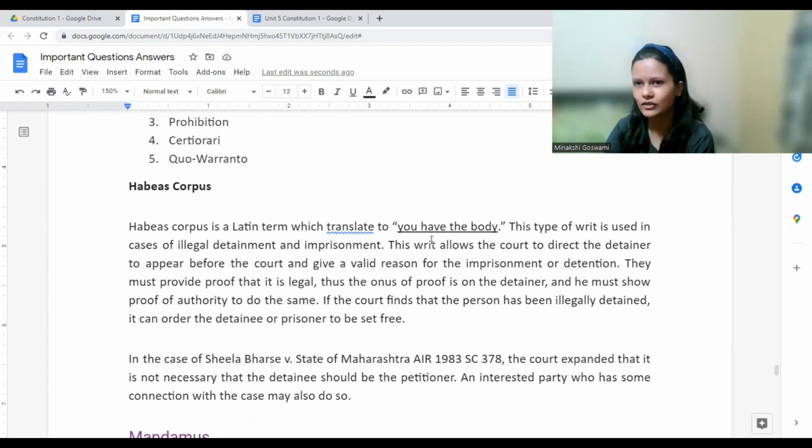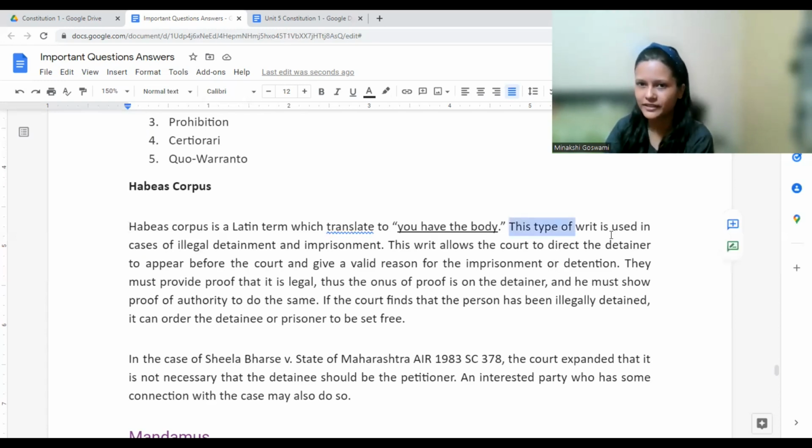If that is not being followed, a writ of habeas corpus may be filed, which is: you have the body. Produce this person before us, or whoever has arrested this person, produce that person before us, and we want to ask him why he has arrested or detained this person. The court would ask him a question.